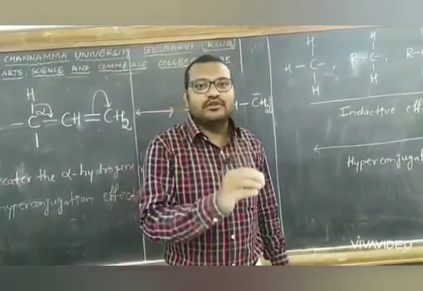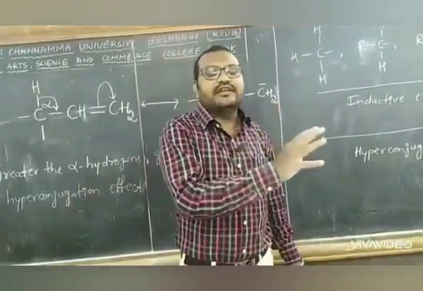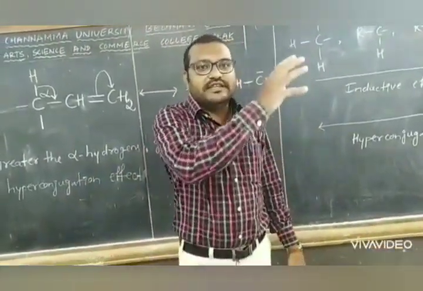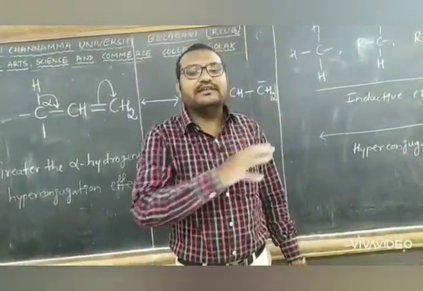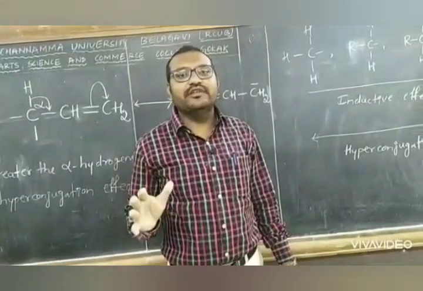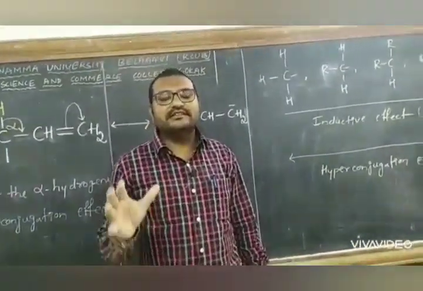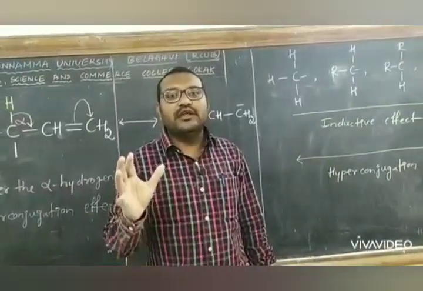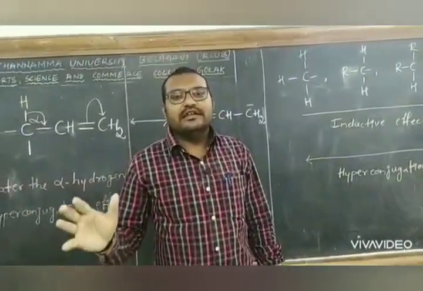In a single molecule, all the effects can occur, or only one effect can occur. Because of the electron displacement by these four effects, the molecule will attain charges, that is, the molecule will attain polarity, which will help the molecule to undergo chemical reaction.